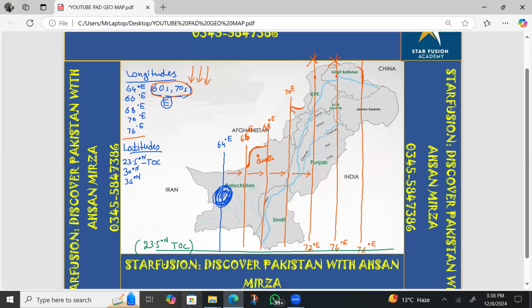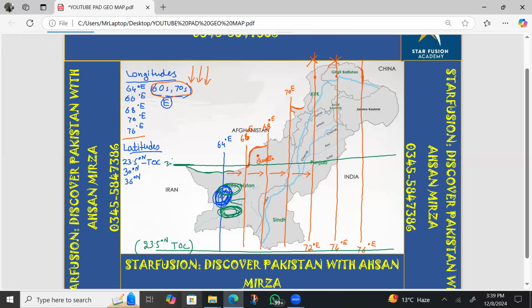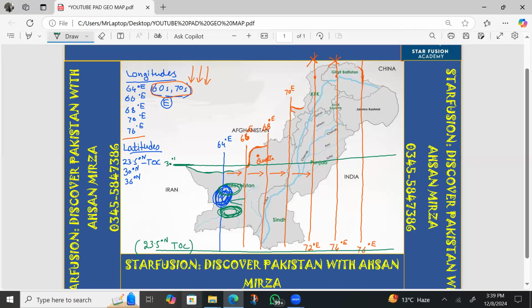Apart from that, you people know that Pakistan's map is just like a cat face. So like this one, I am just drawing that. On that cat face, this ear is the upper ear. At the edge of that ear, at the corner of that ear, this can be the landmark. So that corner can be used to locate the line 30 degree north. This is the line 30 degree north.